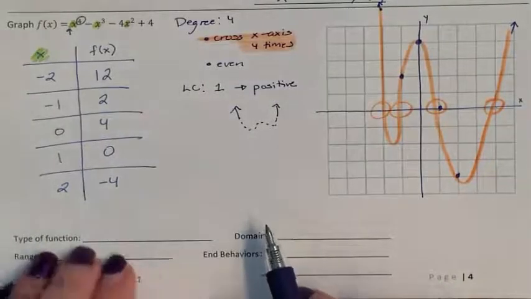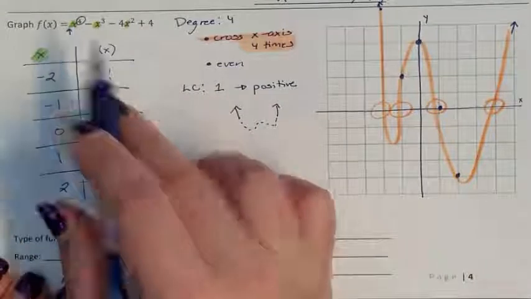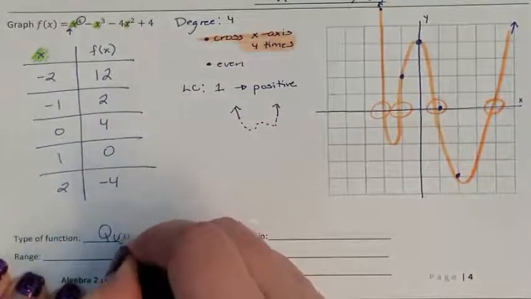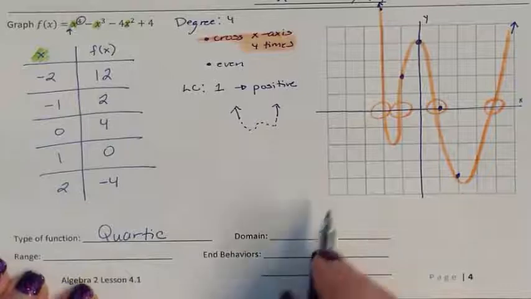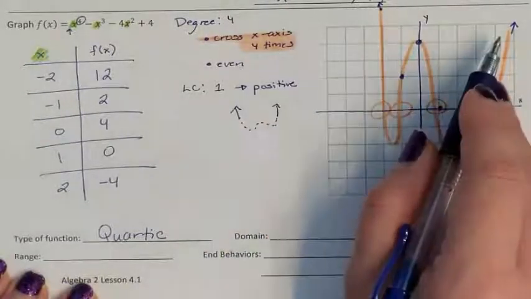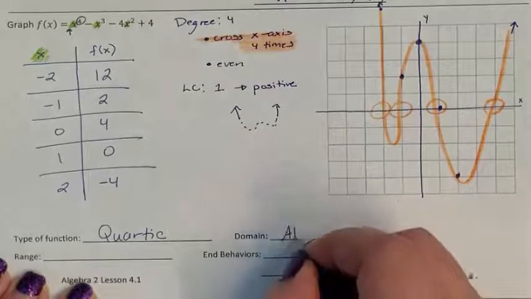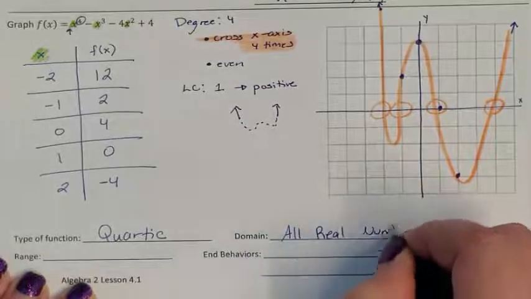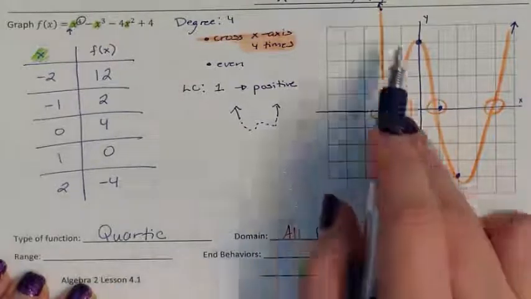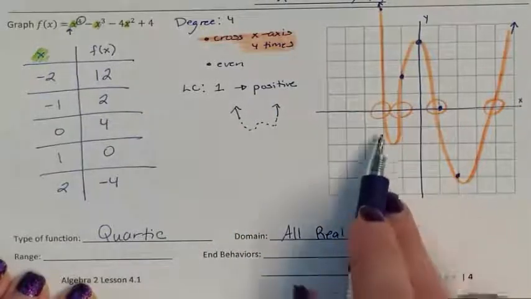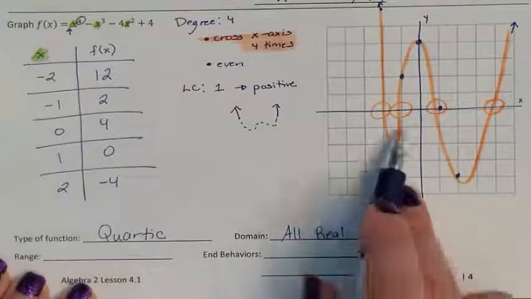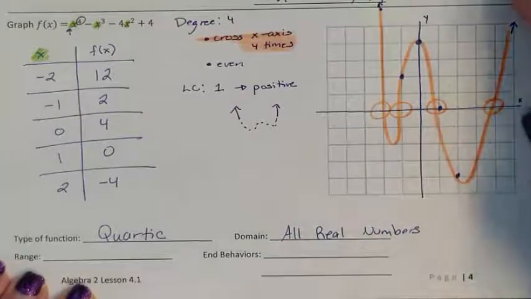Now, what kind of function is this? The highest degree was a 4, and these are called quartics. So this is a quartic function. Domain. It went forever in the left and forever in the right, so my domain is going to be all real numbers. My range was forever up, but it wasn't forever down. It stopped and then went up. I am guessing on my range based on my picture.